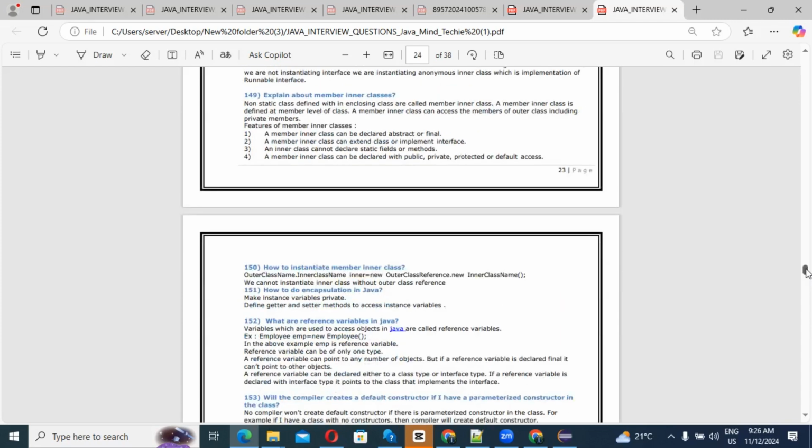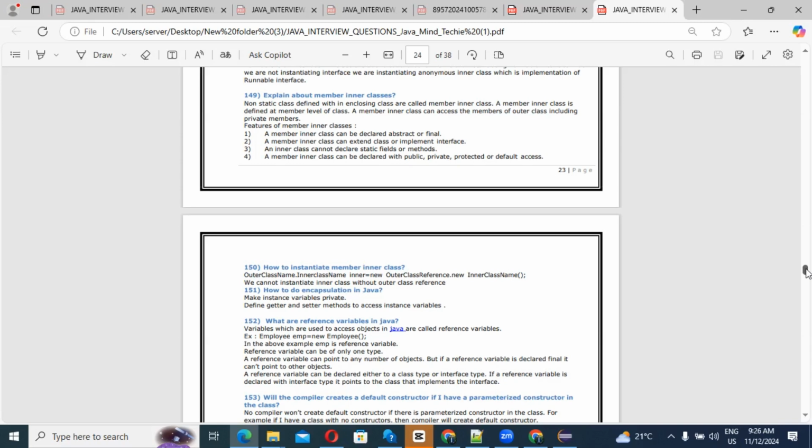Then the next question: what are reference variables in Java? Reference means how you are going to reference an object. Variables which are used to access objects in Java are called reference variables. If an interviewer asks what you mean by a reference variable in Java, you can say: variables which are used to access objects.